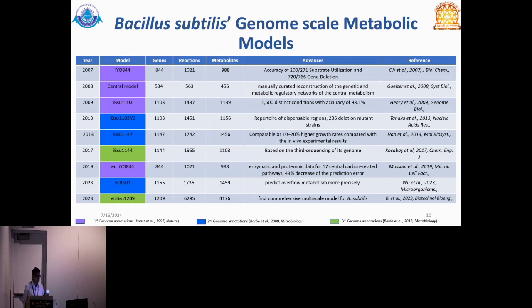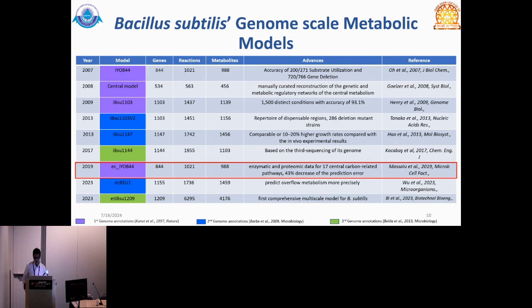The colors on the model column represent the first genome annotation, the second genome annotation, and the green one, the third genome annotation. So there are different models: the 2007 model, excuse me, uses the 1997 genome annotation to build, and the 2019 model uses the 1997 genome annotation with additional enzymatic and proteomic data.